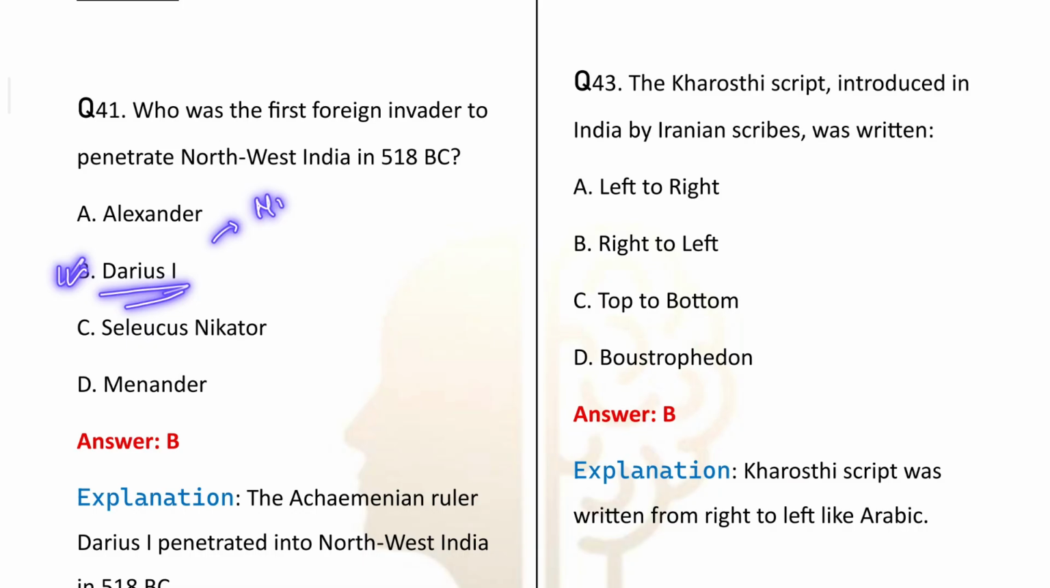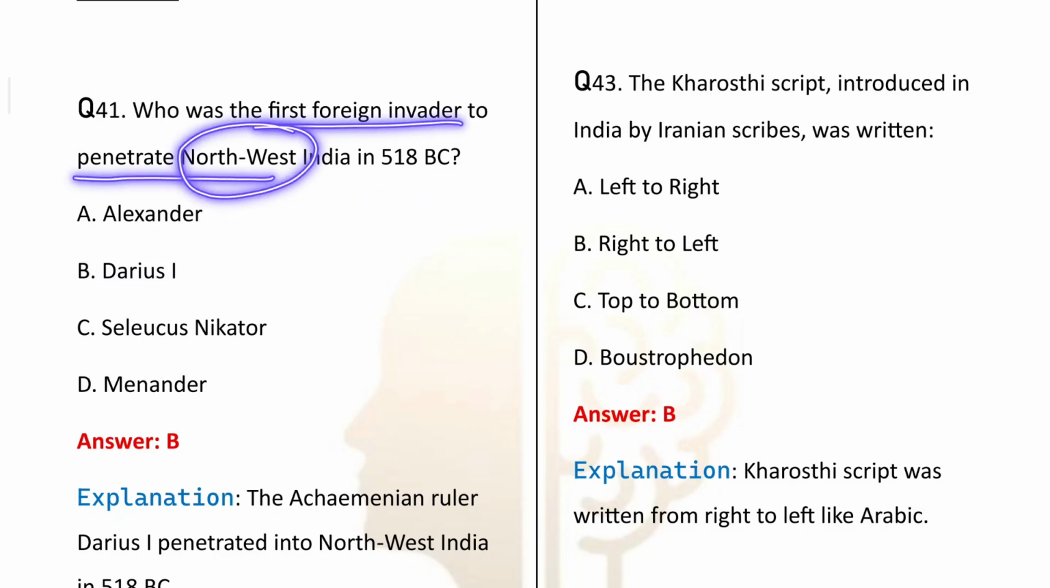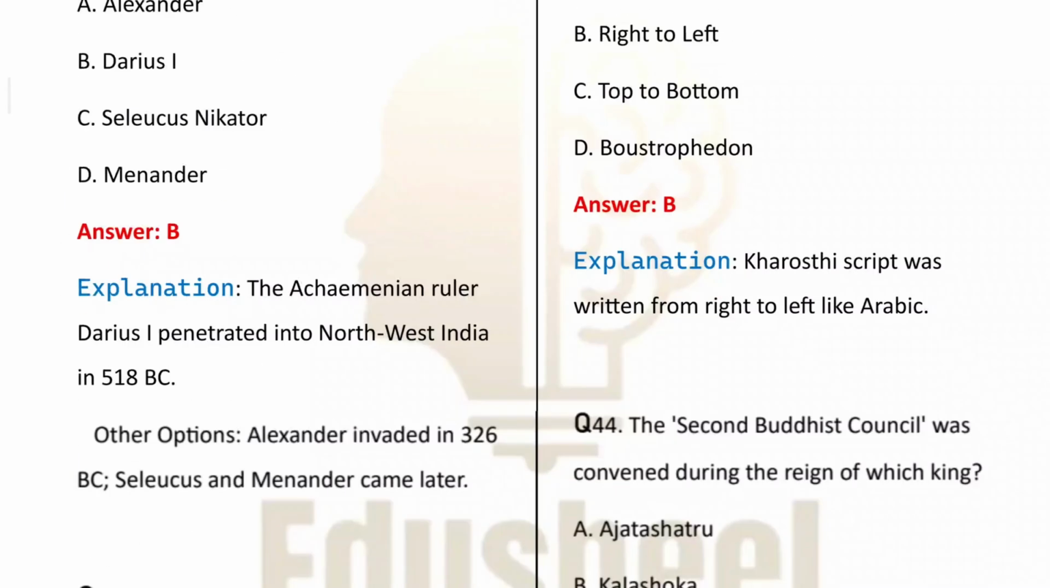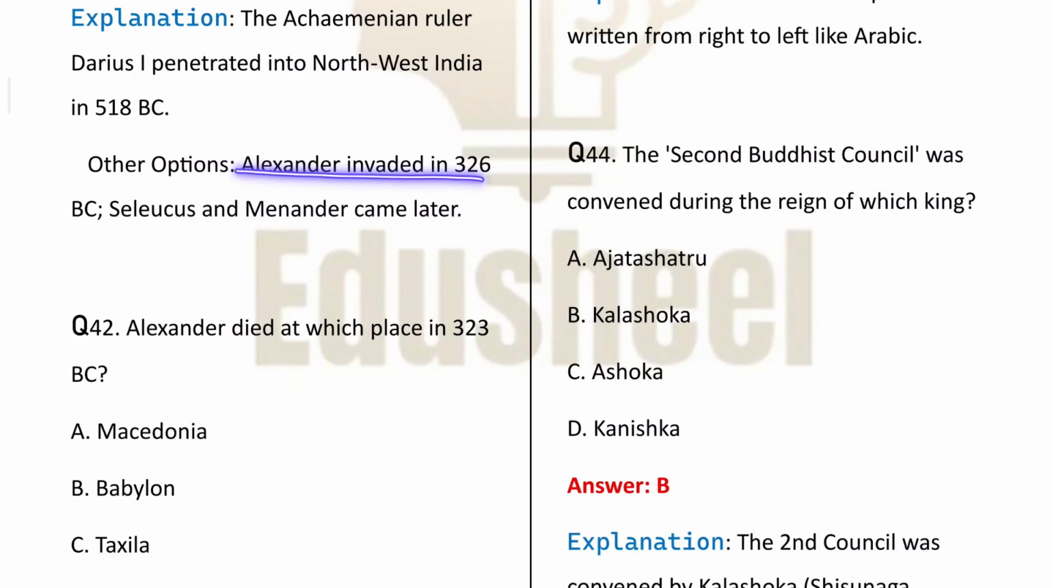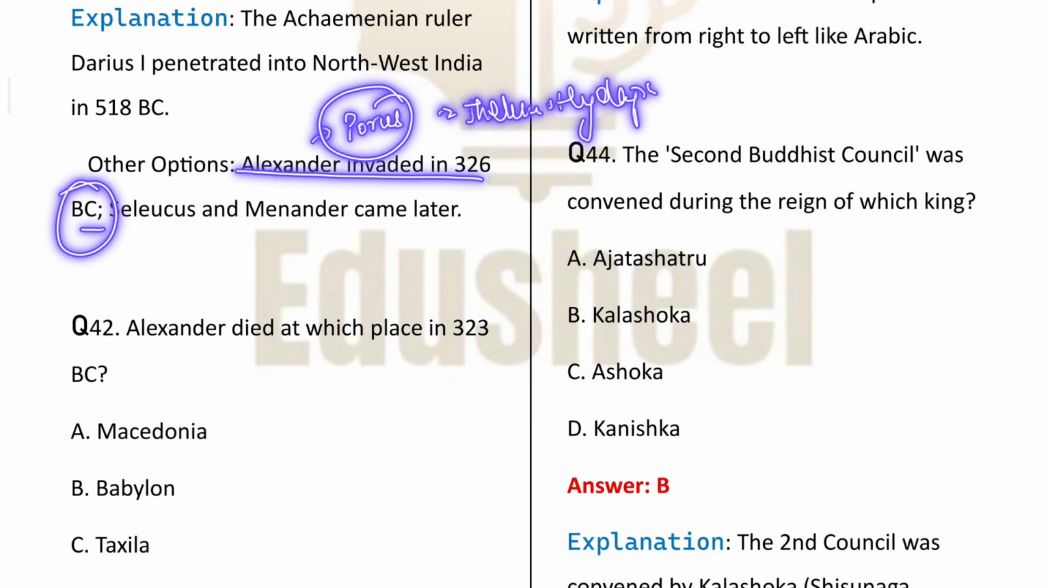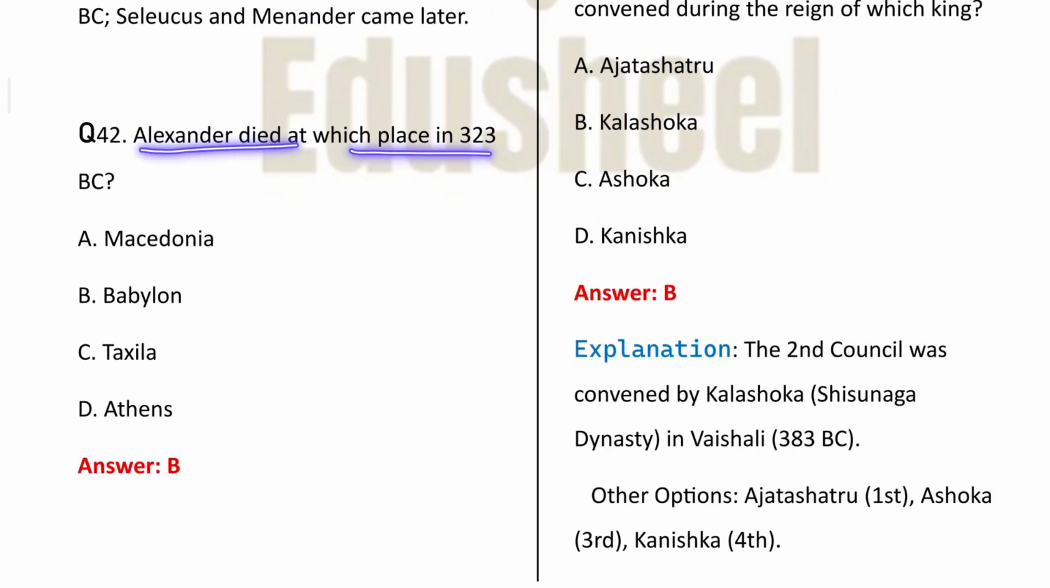Now, in the Mahajanapada chapter there was a section on foreign invasions, where I told you that the first foreign invader to penetrate northwest India was Darius I. Okay, so Darius I is the correct answer. Alexander at a later time invaded, and Alexander defeated Porus on the banks of river Jhelum, which was also known as the Hydaspes river. Okay, next is Alexander died at which place in 323 BC? So Babylon.